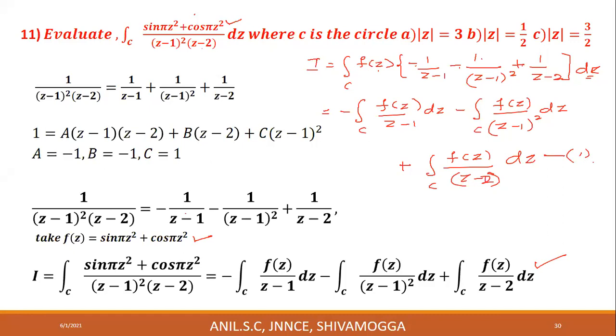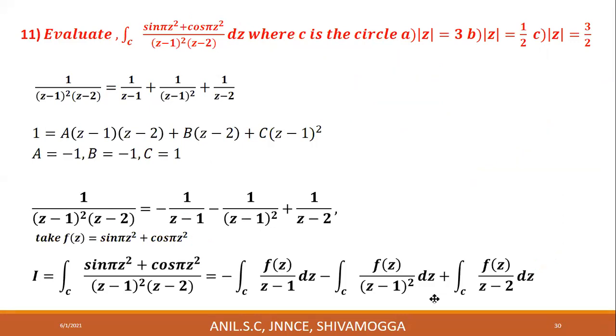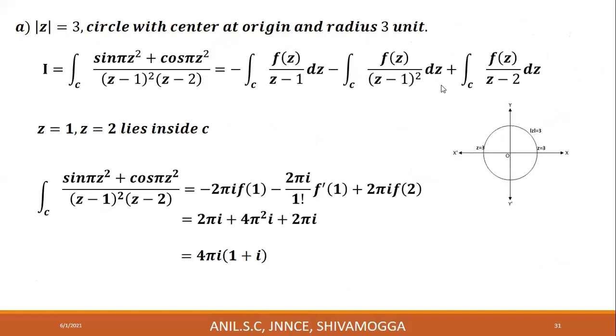Now let's take 3 cases one by one: mod z is equal to 3, mod z is equal to 1 by 2, and mod z is equal to 3 by 2. First case.